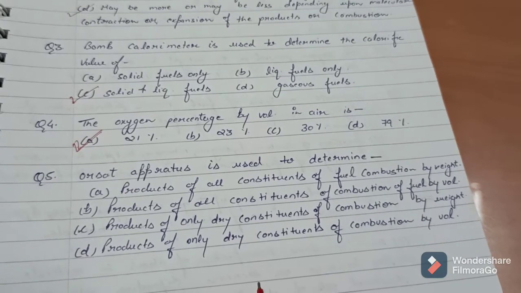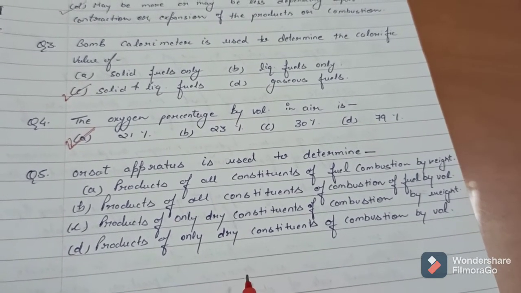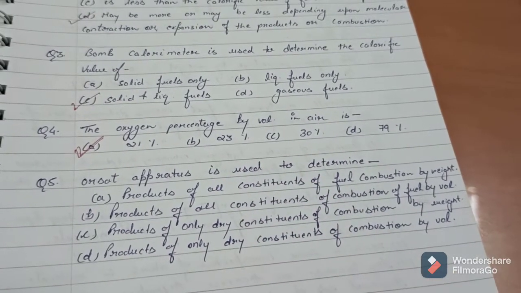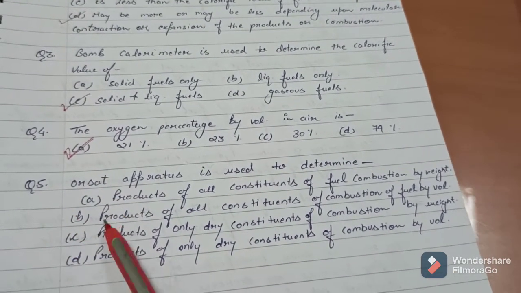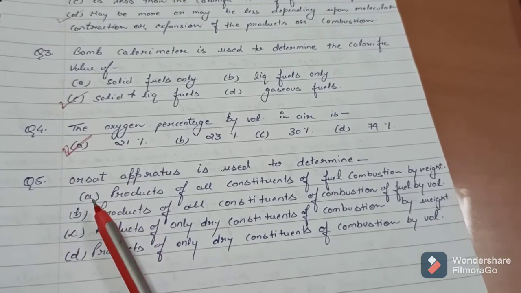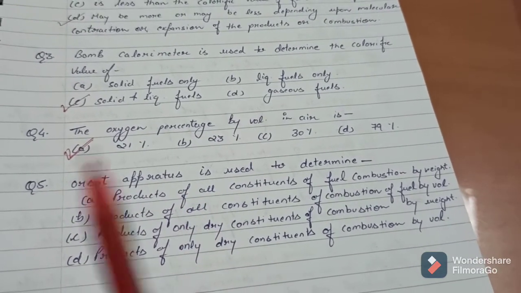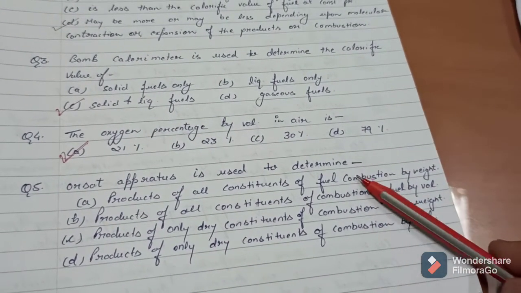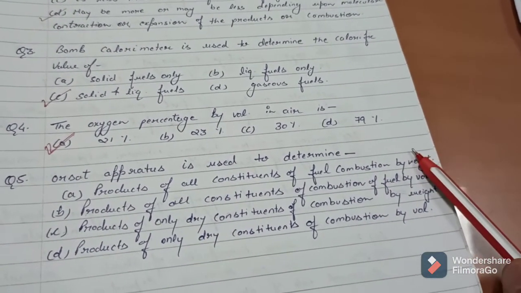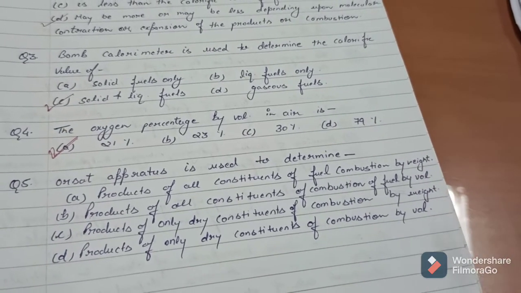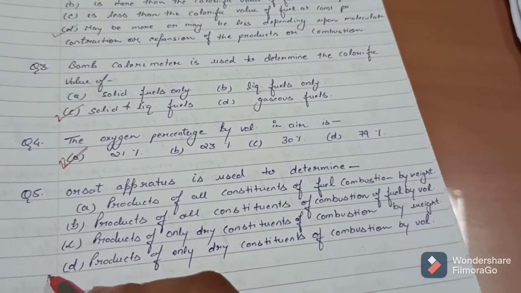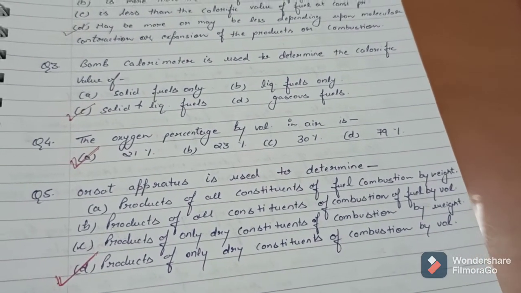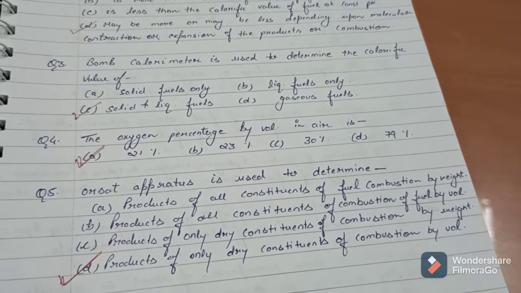Moving on to question number 5, Orsat apparatus is used to determine. This is a question from unit 1. We are discussing these questions, and this is a very important apparatus. Therefore, this question can come. You can read the options and you can determine what Orsat apparatus is used to determine. The answer D is correct, that is products of only dry constituents of combustion by volume.